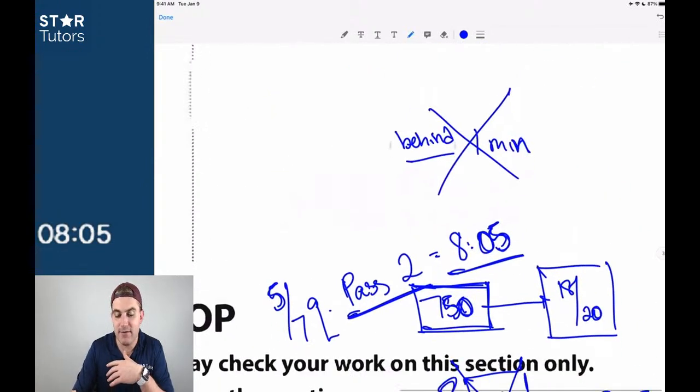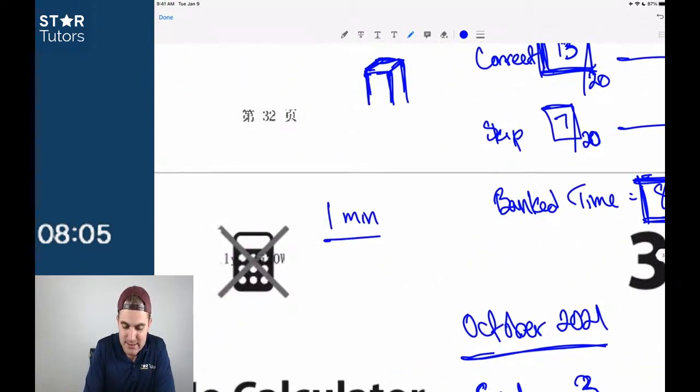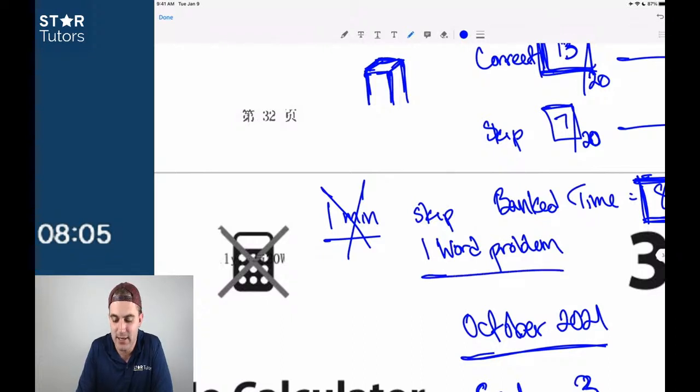That if on writing and language or on the math test, if you are 1 minute behind your current pace, that does not mean that you need to speed up on every question with the possibility of making simple mistakes, right? Instead, it means you need to skip the next long question, skip one time-consuming word problem, and if you have to guess on that at the end, who cares? You've skipped it, so you made up the time so that you didn't have to rush and make simple mistakes on questions you did know how to answer or that weren't going to take very long. And that's the idea of being a great test taker, right? That is the primary idea of being a great test taker.